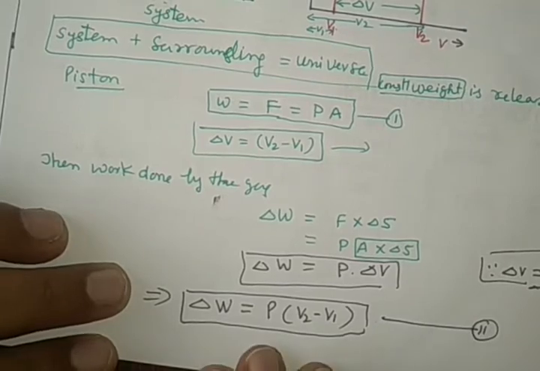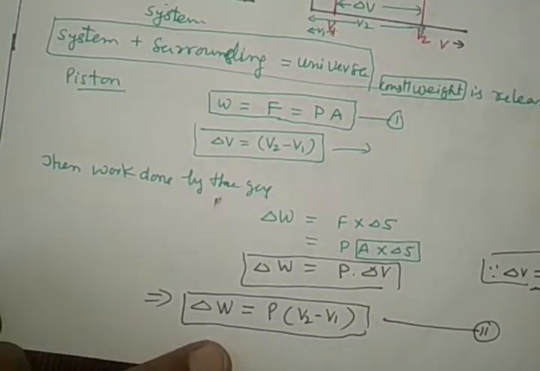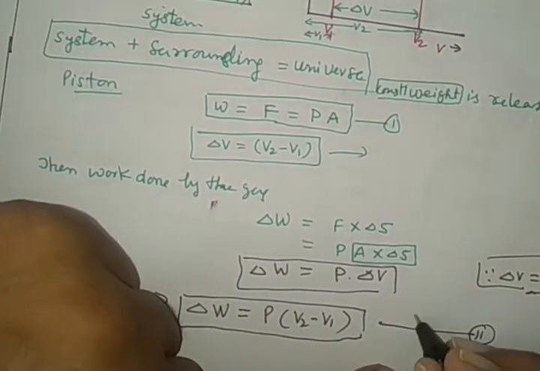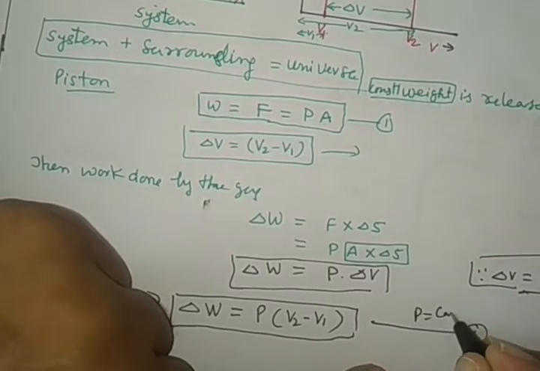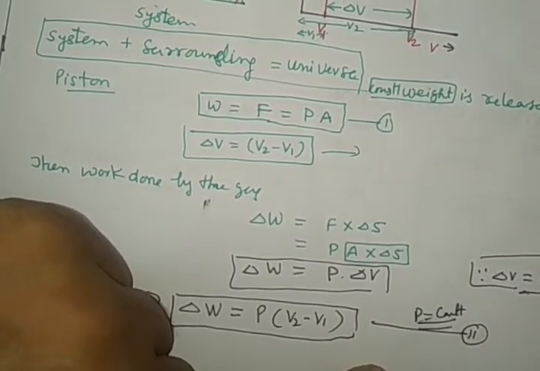In this case, it is represented by equation number 2. This work done is under constant pressure, P is equal to constant, right?